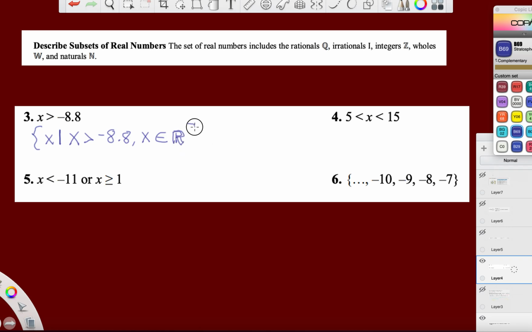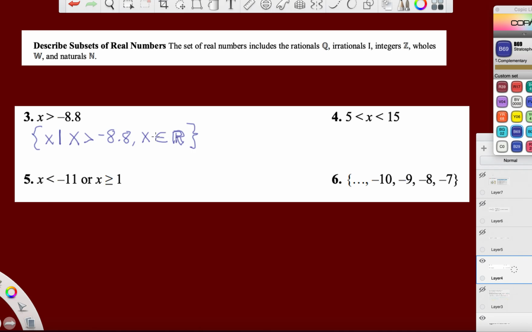Just write an R there. But that's it, right? So, brace, all x's such that x is greater than negative 8 and 8/10, comma, where all the x's are elements of real numbers.